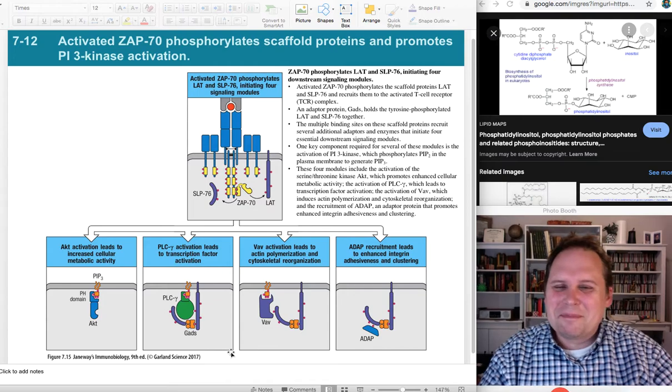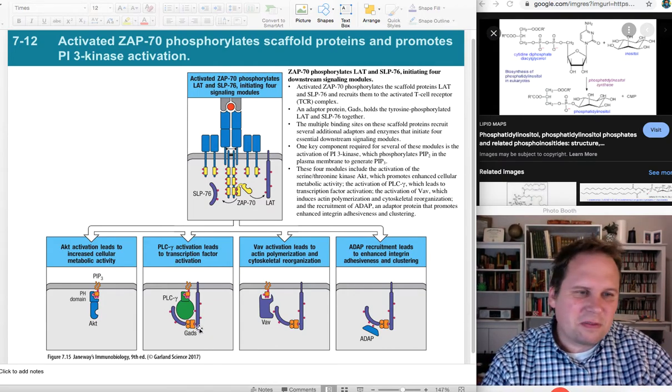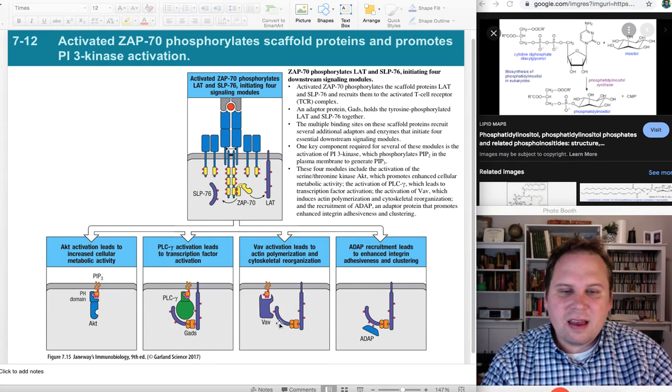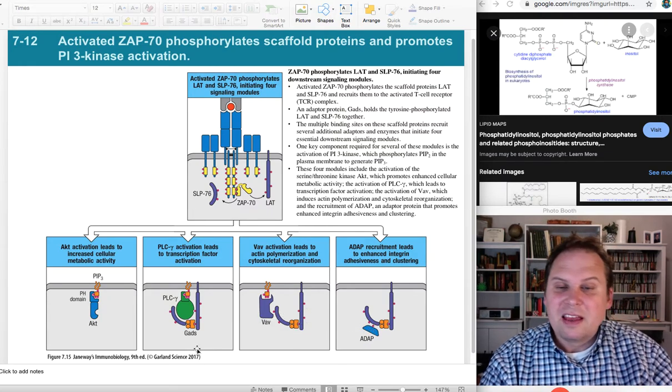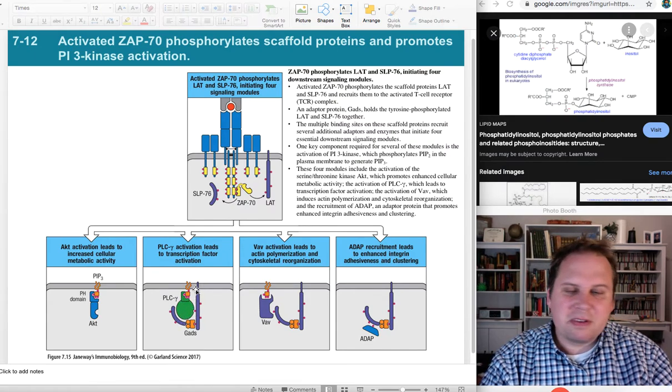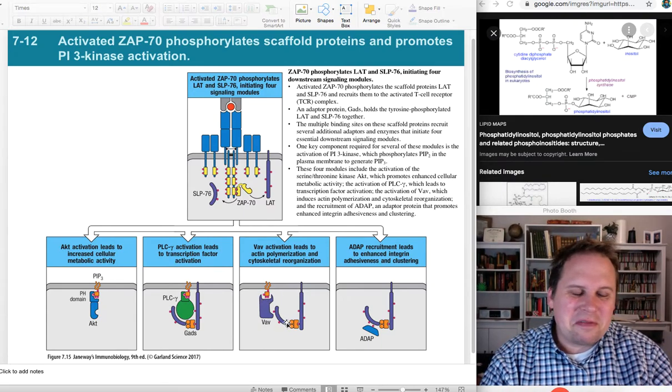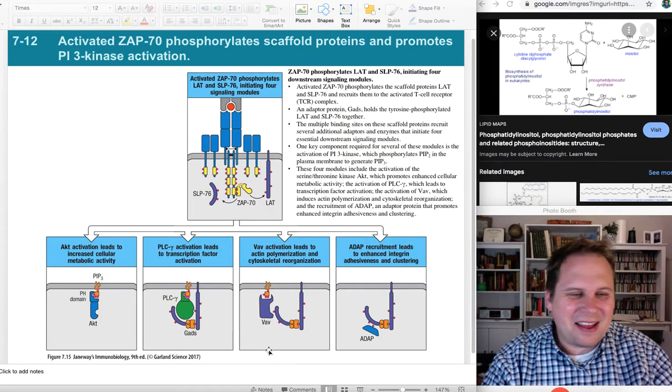So it's going to bind this phosphorylated tyrosine that was phosphorylated by ZAP70. And once we've assembled this great big fish hook of a complex, it is able to catch multiple fish. So for example, we can bind PLC gamma, which is a phospholipase, which is going to take one of the phosphates off of here and shut it down, or I don't know, do something like that. We'll get into that in a minute. We can bind VAV, and VAV's got a whole signaling cascade downstream of that. Or we could bind ADAP.